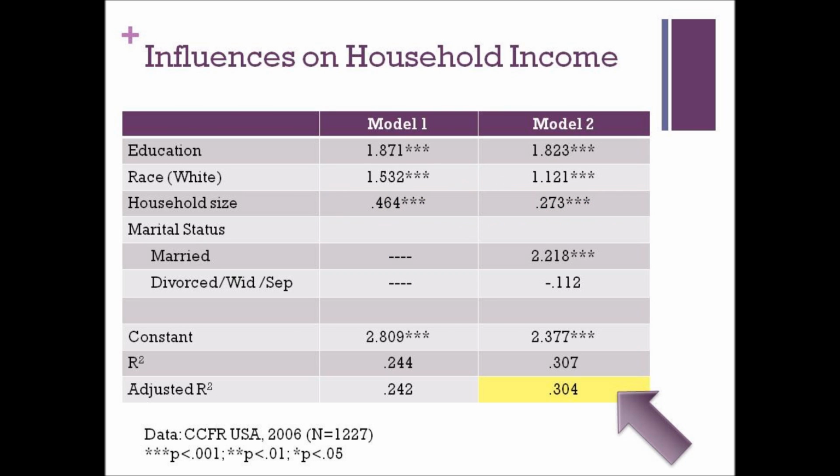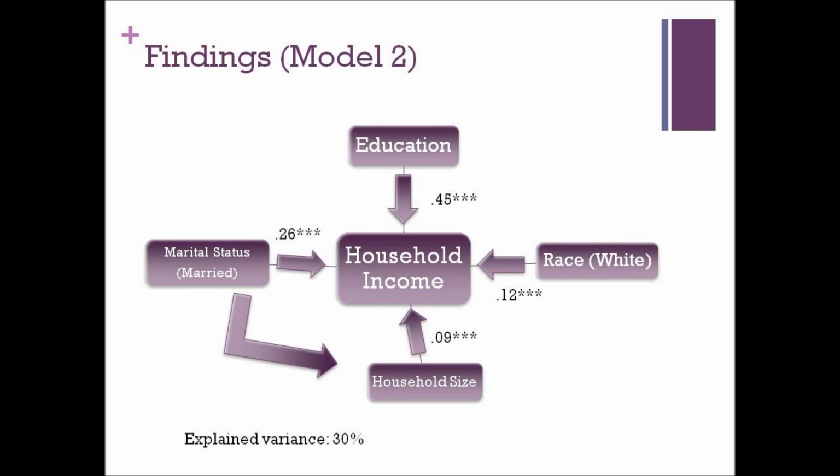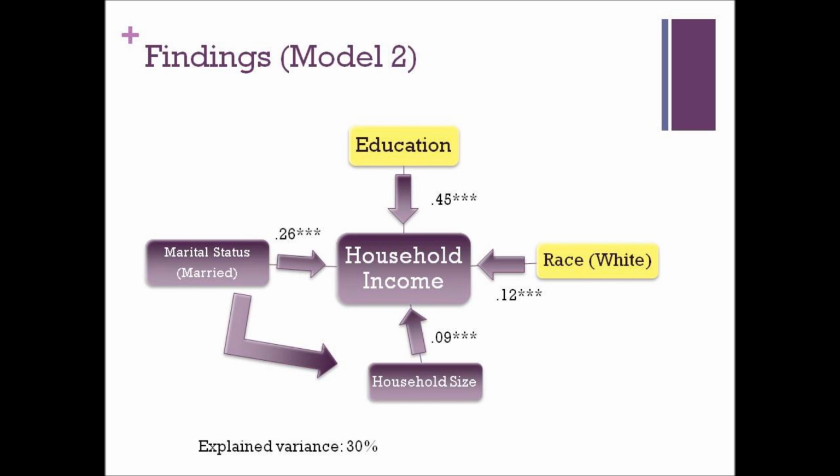The R-squared value shows that the second model with marital status accounts for 30% of the variance in household income. In our findings, the variables education, race, household size, and marital status are all factors influencing household income. The introduction of marital status does not affect the influence of education and race on household income.